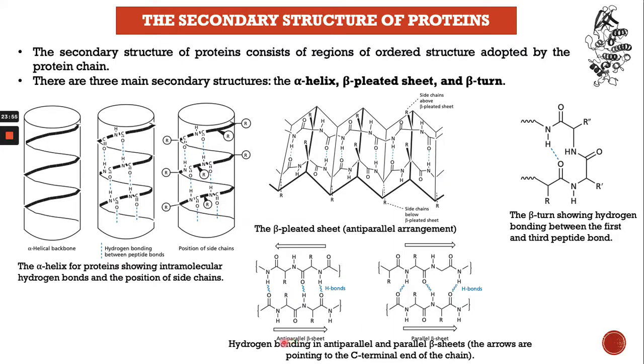Hydrogen bonding occurs in the anti-parallel and parallel sheets, right? Sorry, this one is the anti-parallel, and this one is the parallel sheet. How are they anti-parallel and parallel? You can see this one starts from the nitrogen, and this one is the carbonyl part. Here, the carbonyl interacts with the nitrogen part, but these are the parallel sheets, and these are the anti-parallel sheets.